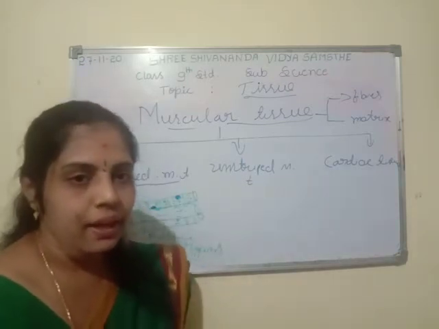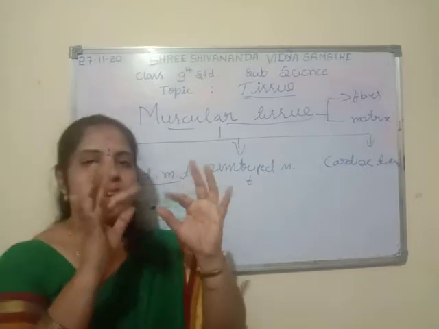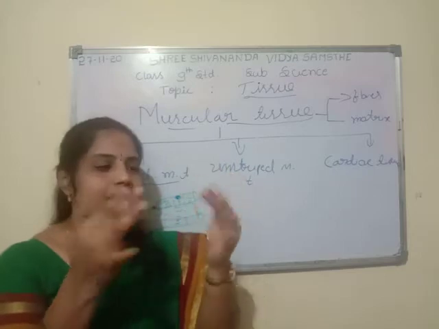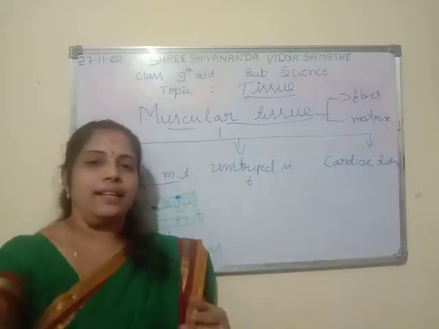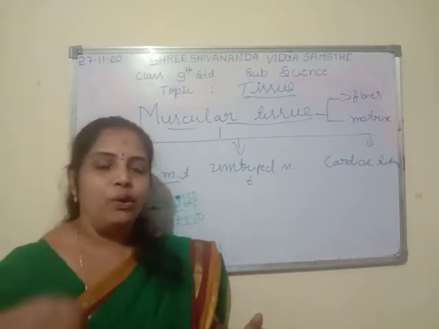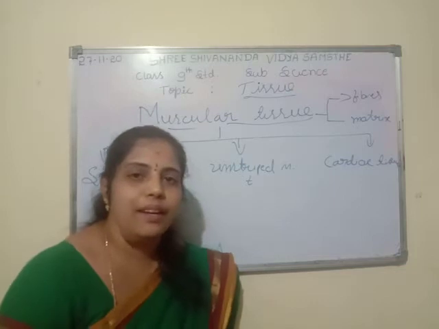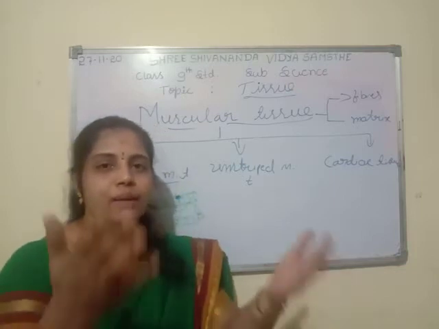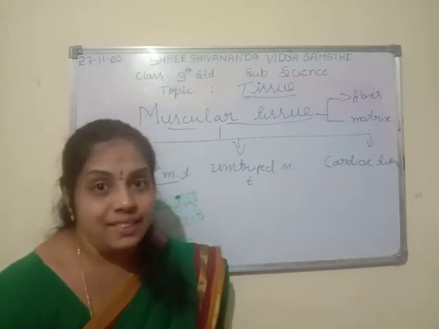For example, if this is my hand, my palm, I can easily move it like this. I can move my hand, my shoulder, even my leg.